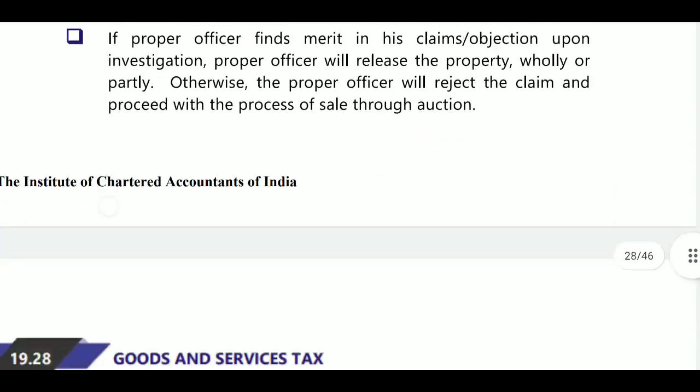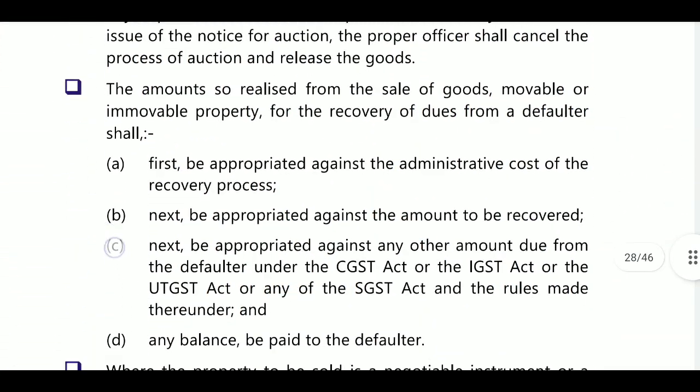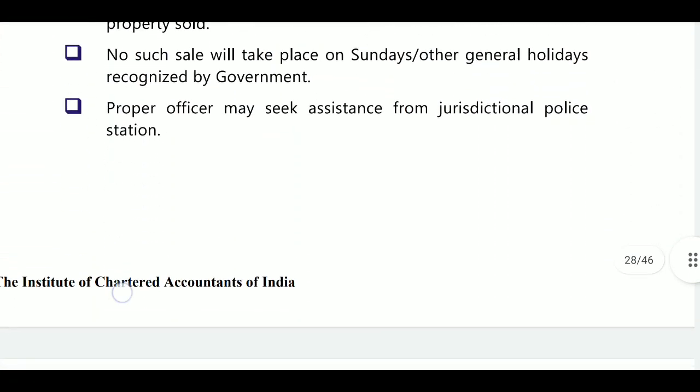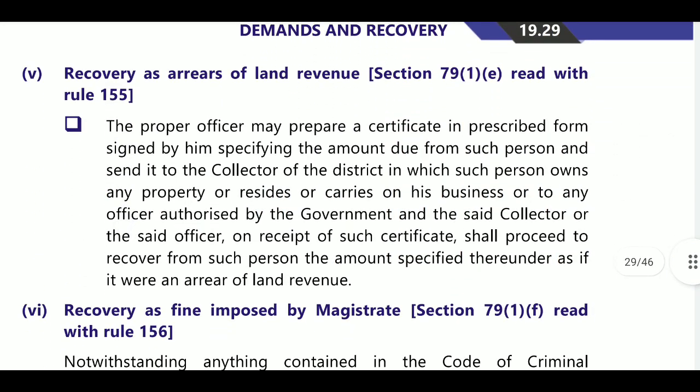Next, whatever the amount they will collect, and recovery of arrears of land revenue. The proper officer may prepare a certificate in prescribed form signed by him, specifying the amount due from such person, and send it to the collector of the district in which such person owns any property.